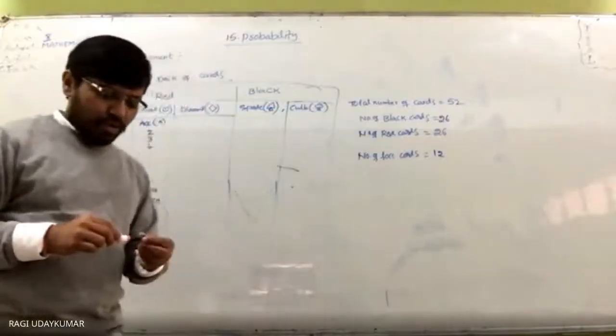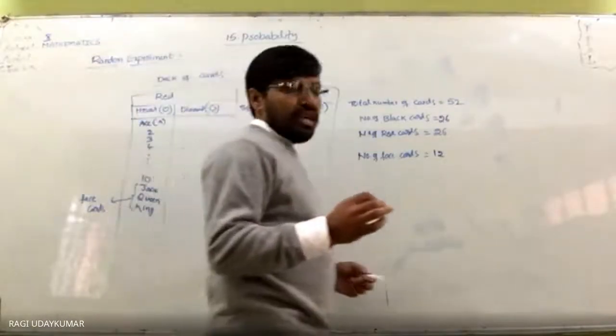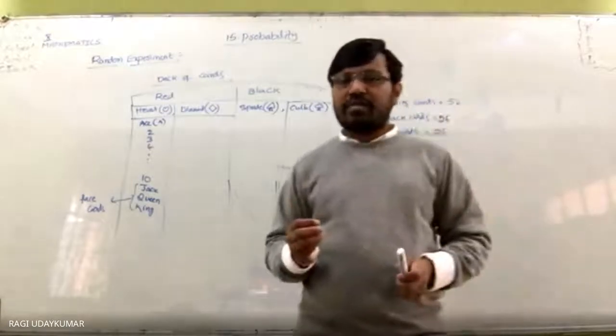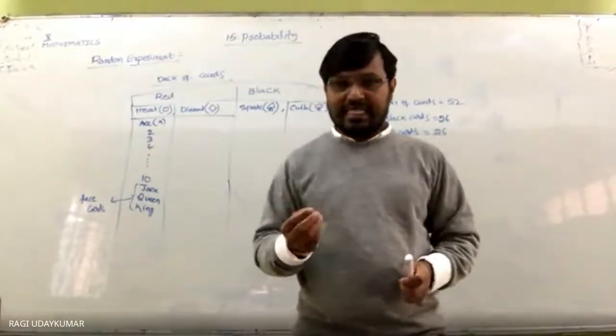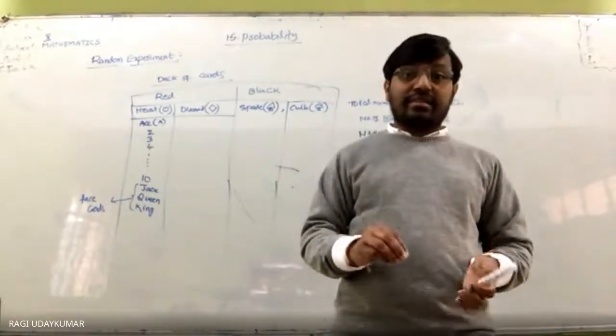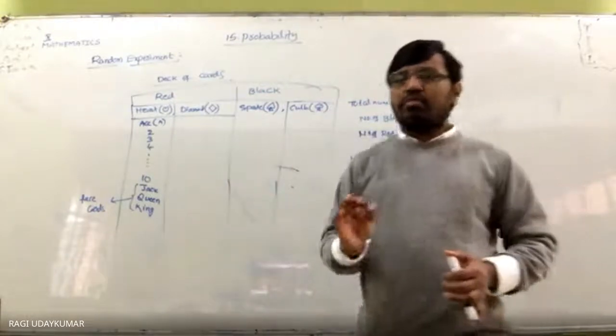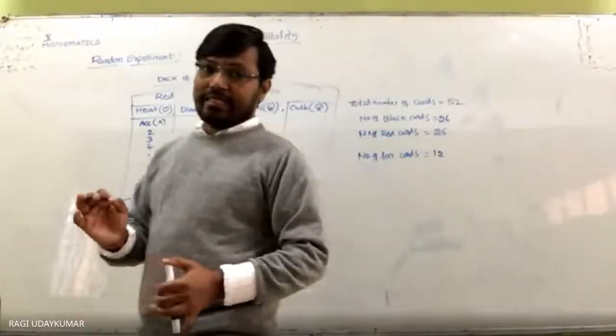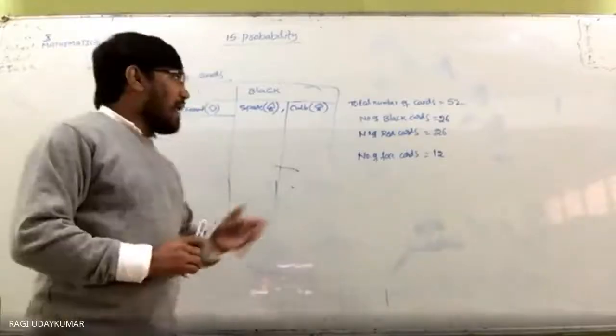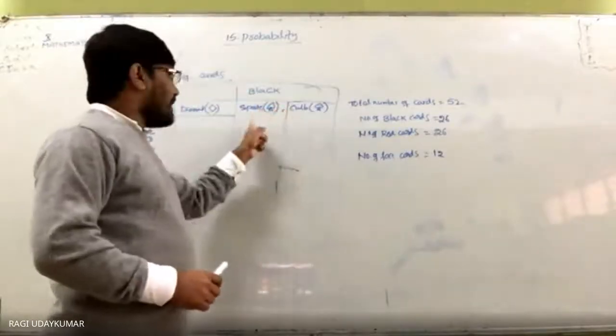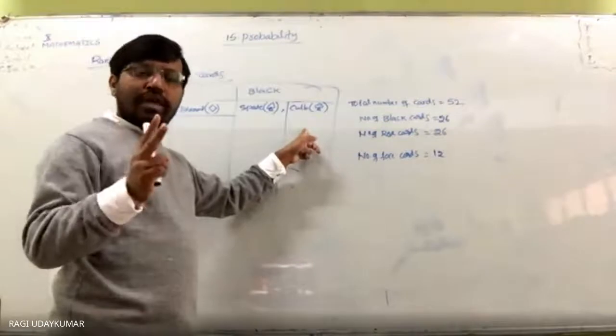So now if I am asking a question to you, what is the probability of drawing a black ace, black color ace from the deck of cards? 4 by 52? No, no, no. 2 by 52. Because in black color there are two aces, one ace here, one ace here. Only two aces will be there.